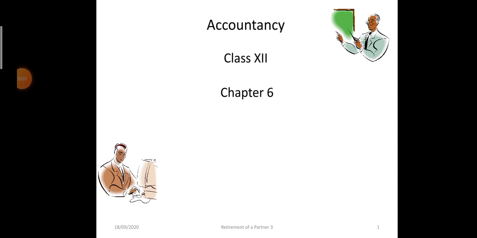This is the third video for chapter 6, retirement of a partner. In the previous videos we had discussed the calculation of new profit sharing ratio, gaining ratio, sacrificing ratio and the accounting treatment of goodwill.